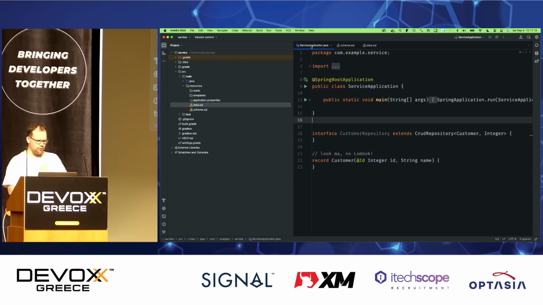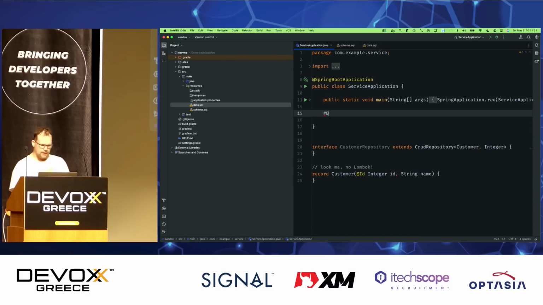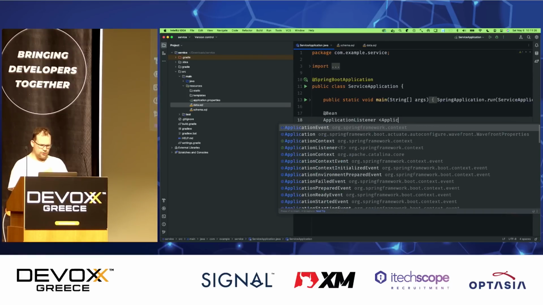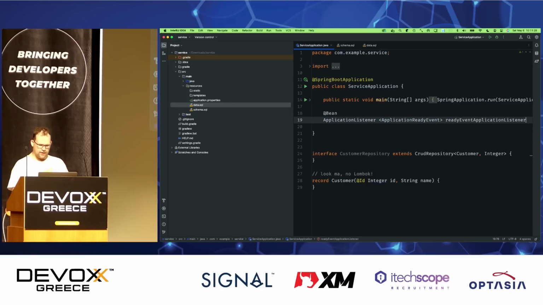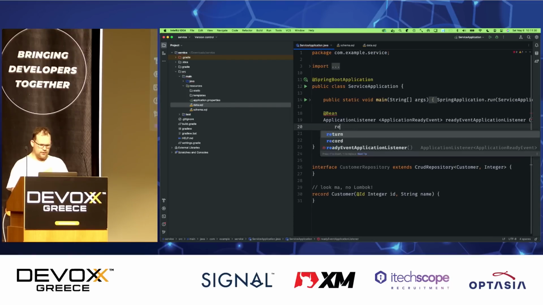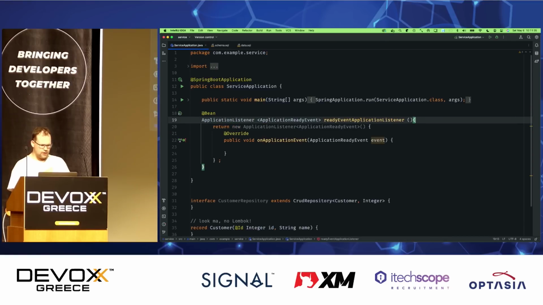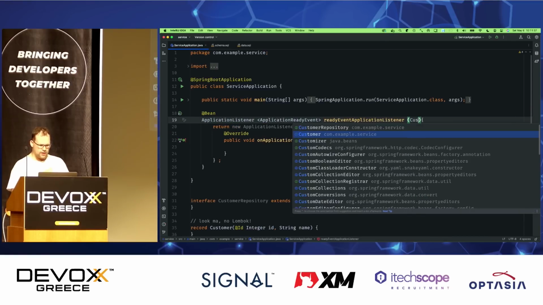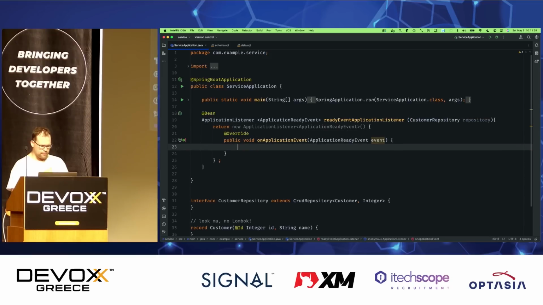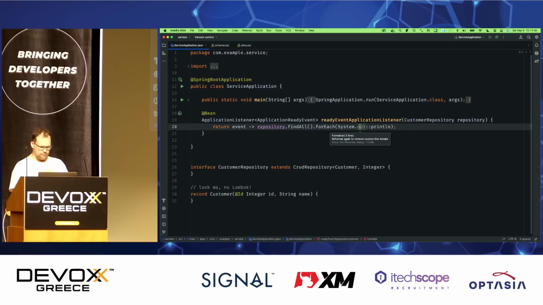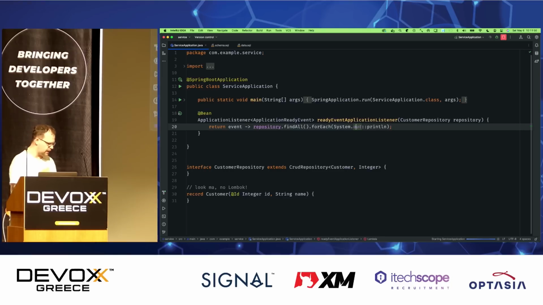We've got our SQL table. And now I want to build something that will show us the data when the application starts up. So I'll create an application listener that will listen for the application ready event, right? And it's just a Spring bean that'll get called back when the application starts up. And I will use this to inject my repository to ask questions. I'll say repository.findAll().forEach. I'm just going to print out the data. This is nothing special. You've seen this kind of stuff before. This obviously can be turned into a nice little lambda. Let's go ahead and restart that and see what happens.